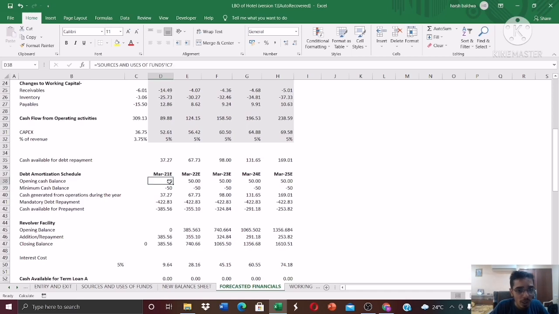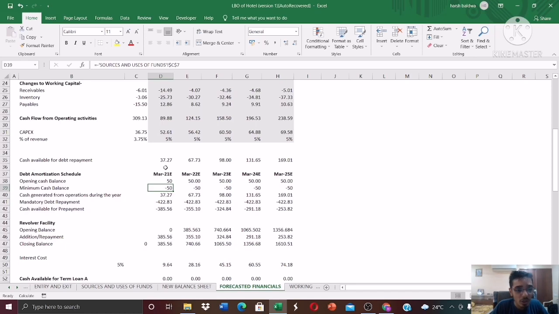The opening cash balance is 50 crores. How did we get this 50 crores? We had assumed that we wanted to maintain a minimum balance of 50 crores. Okay, so now this cash balance cannot be used to repay the debt, because we wanted to maintain a minimum cash balance. It's like an emergency fund, we wanted to maintain 50 crores at all times. Okay, so we need to subtract this from the cash available.